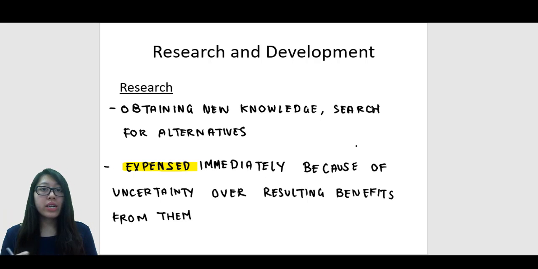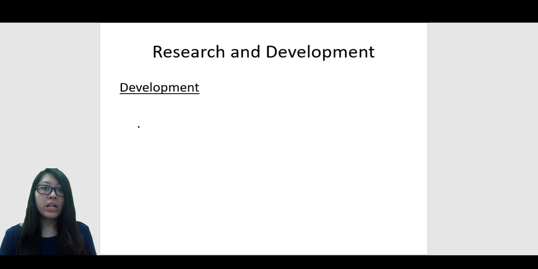Now this brings us to our next topic, which is about development, because research and development are two different things. Research was about obtaining new information, but development is a process where we actually already begin constructing a product, and therefore we know that it's already something in process, something that is going to materialize, and we know that it's going to generate some sort of income for us in the future.